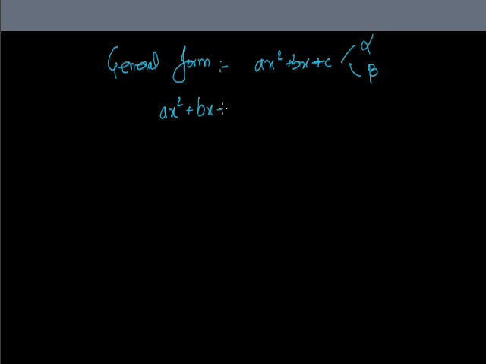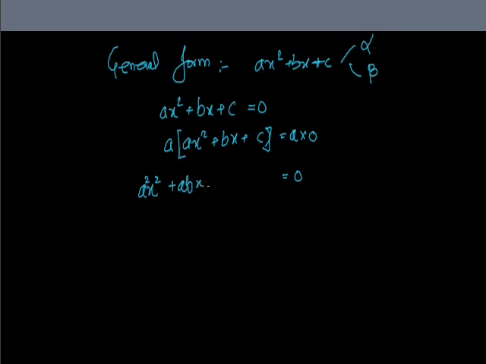ax square plus bx plus c is equal to 0. Multiply the whole equation by a on both sides. It will become a square x square plus abx plus ac equal to 0.